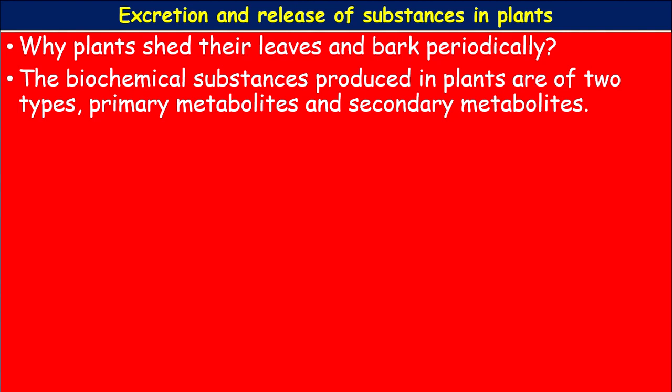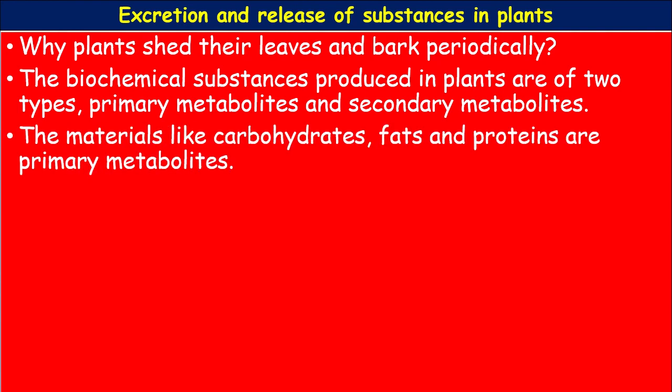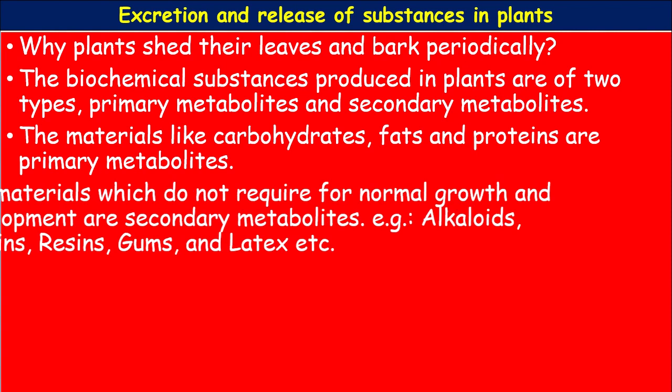The biochemical substances produced in plants are of two types. They are primary metabolites and secondary metabolites. The materials like carbohydrates, fats and proteins are primary metabolites.